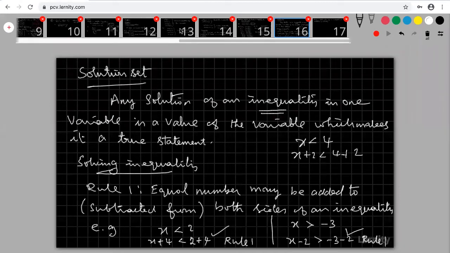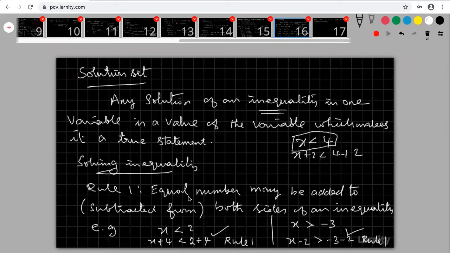Okay. What, Kumaran? This is my inequality. In this inequality, both the sides I am adding 2. Here also adding 2, here also adding 2. Both the sides I am adding 2. Any doubt? Yeah, you can add any number. Kumaran, I am telling about any number. Any number you can add to both the sides.